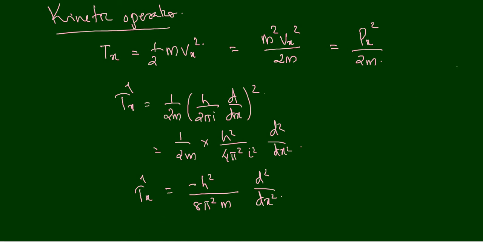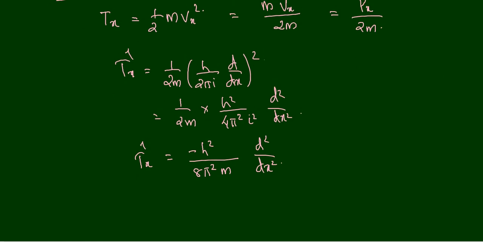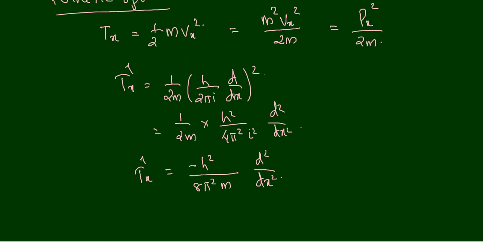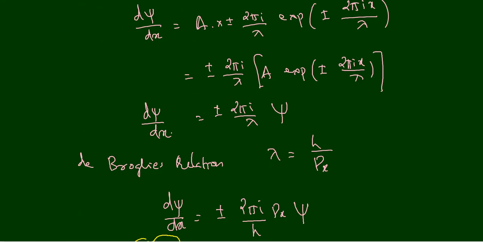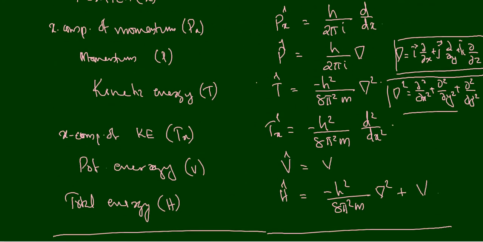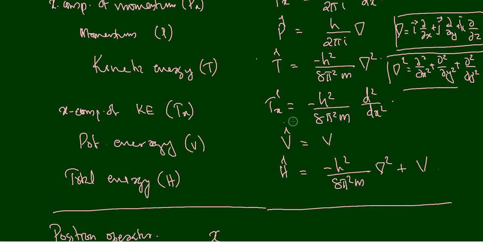Okay, so this is how we set up the kinetic energy operator. So Tx cap is equal to minus h square divided by 8 pi square m d square by dx square. You can now look at the table that we have already constructed here. Kinetic energy operator Tx cap is equal to minus h square divided by 8 pi square m d square by dx square. This is how we got the kinetic energy operator.